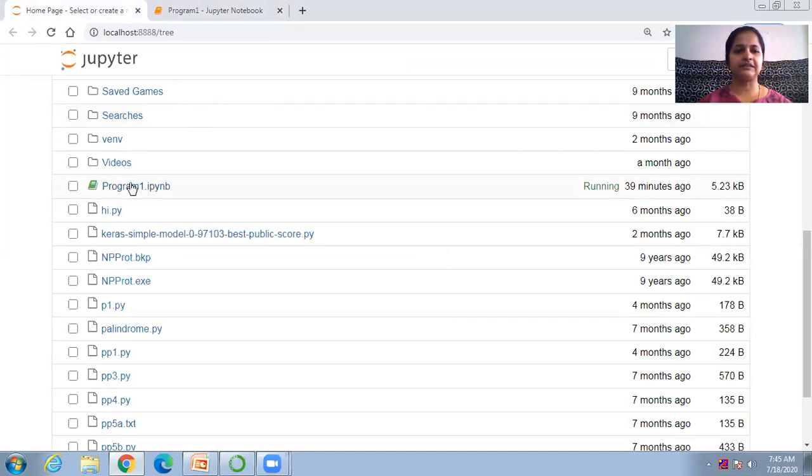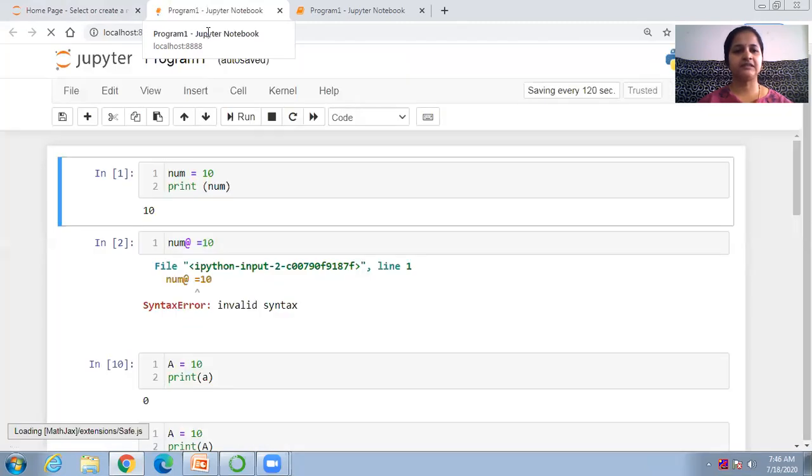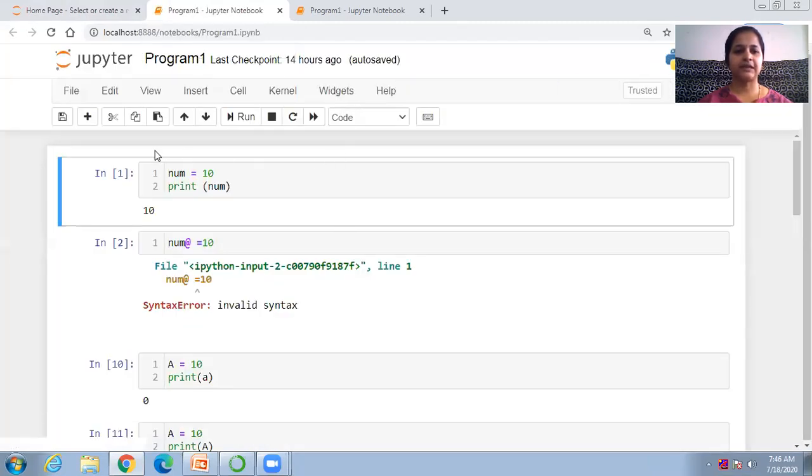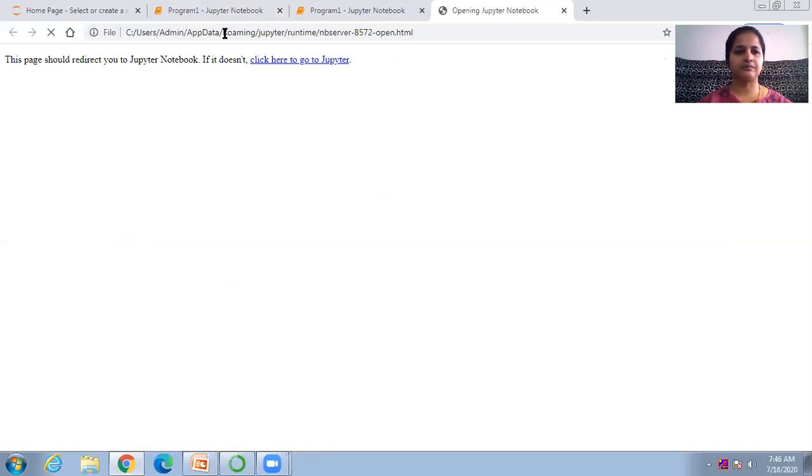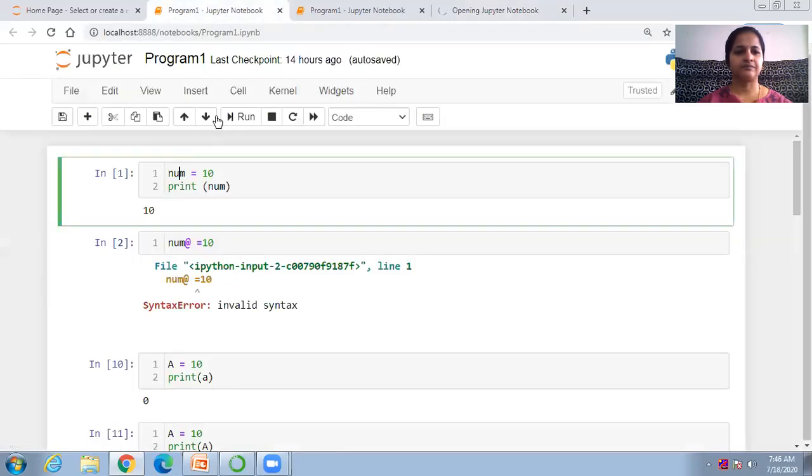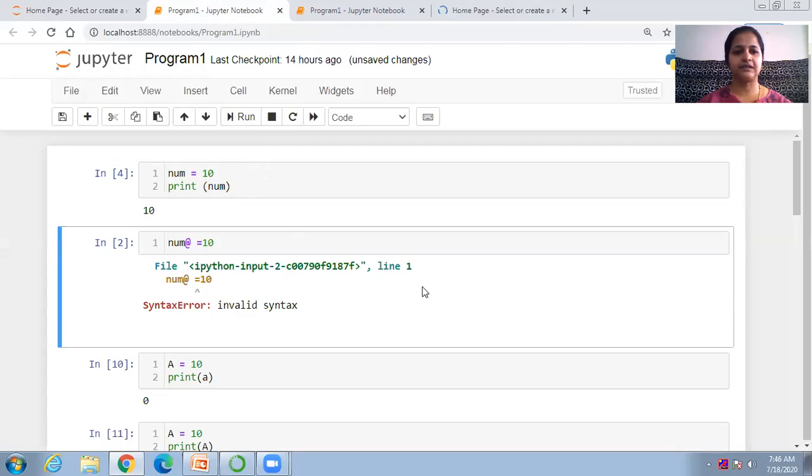Okay, after this I have already started, that is program 1. In this, whatever I have shown you in presentation, I have coded it. That is num equals to 10, print num, you get the output. Here you can run and see, you will get the output.